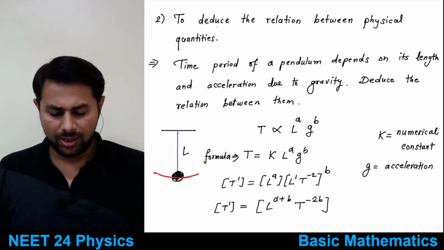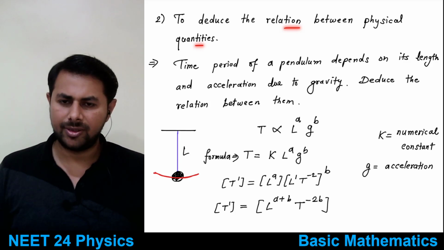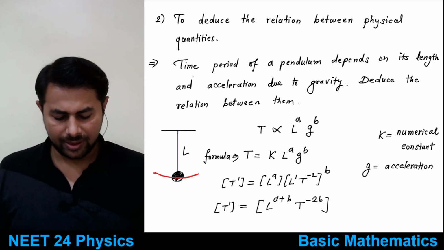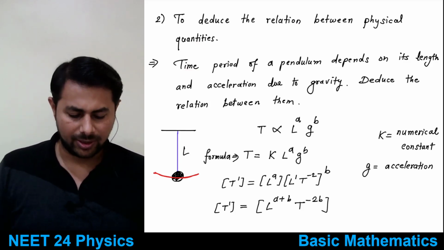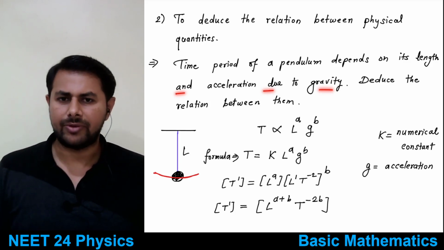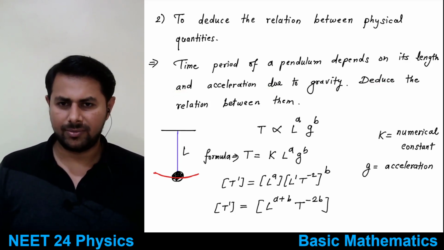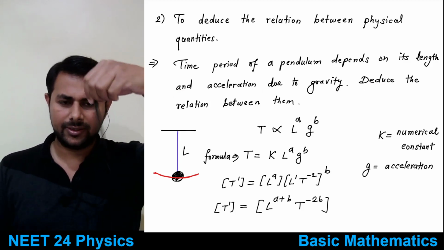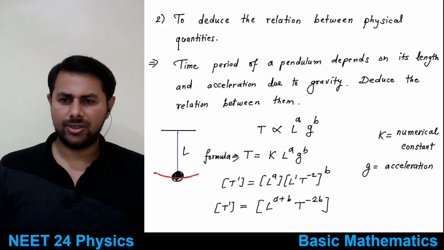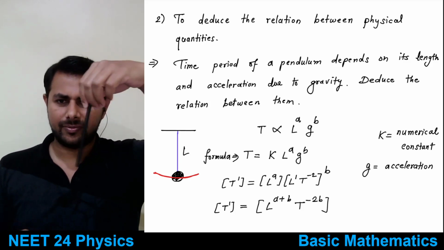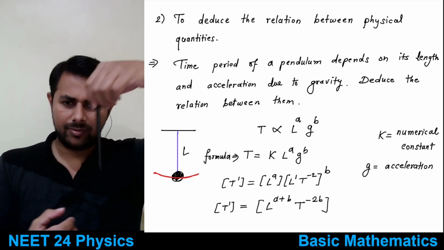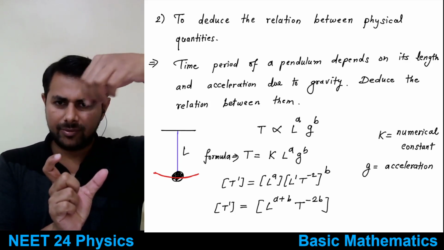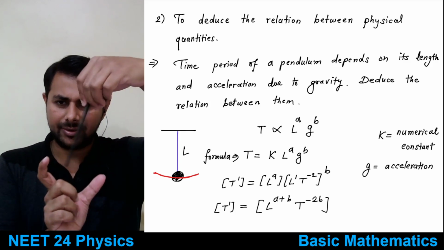The next application is to deduce the relation between different physical quantities. For example, the time period of a pendulum depends on its length and acceleration due to gravity. Find the relation between them. So you know the pendulum which oscillates like this. Of course you have seen a pendulum, there is a pendulum clock. That pendulum oscillates with a certain time period. It takes the same time to complete one oscillation.